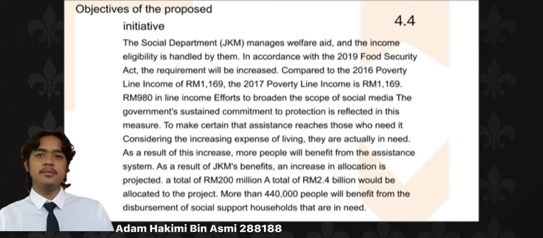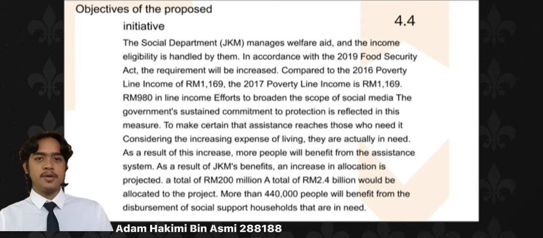The 2019 poverty line income is 1,169, 980 in line income, with efforts to broaden the scope of social protection. The government's sustained commitment to protection is reflected in this measure to make certain that assistance reaches those who need it, considering the increasing expense of living. They are actually in need. As a result of this increase, more people will benefit from the assistance system.